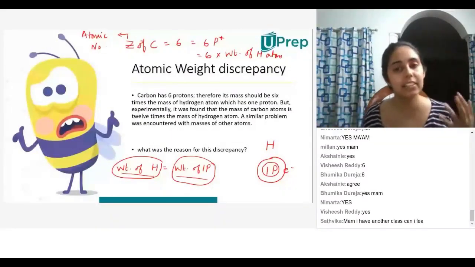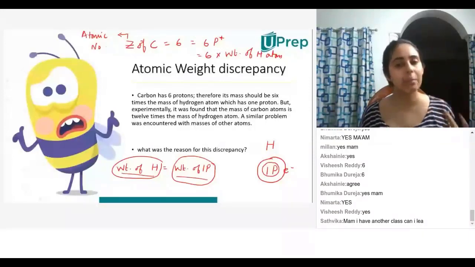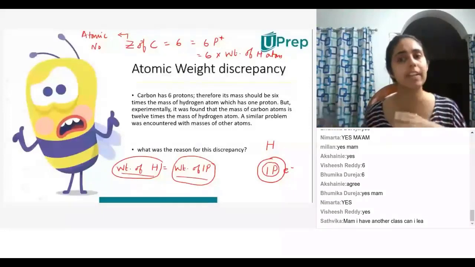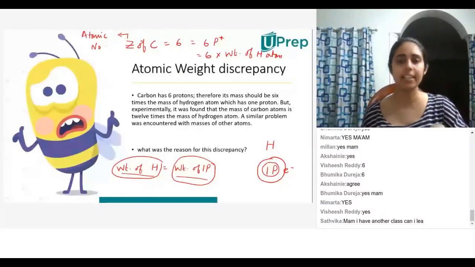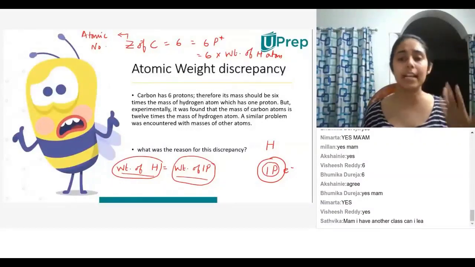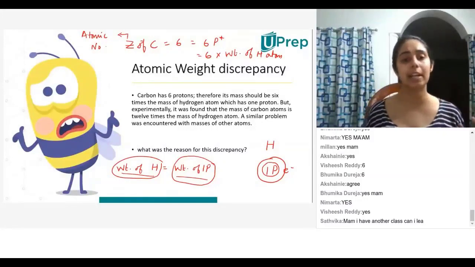But what scientists noticed is that carbon was actually 12 times the weight of hydrogen atom, not 6 times. So can somebody tell me why that happened? We just said that it should be 6 times, but what scientists observed was that it was actually 12 times. Can somebody tell me why?